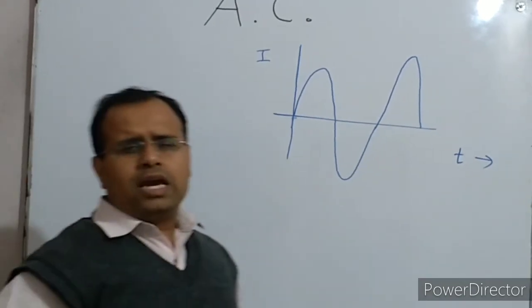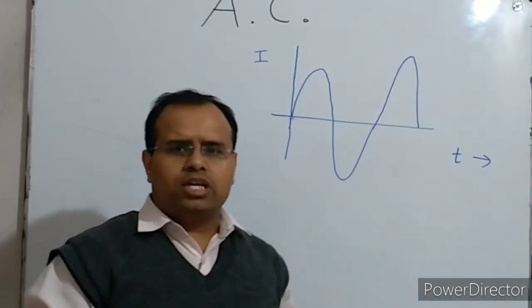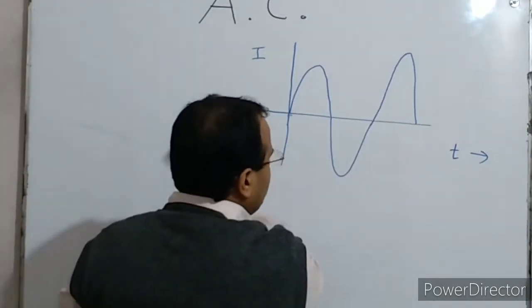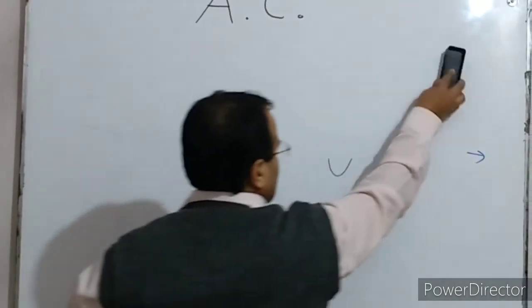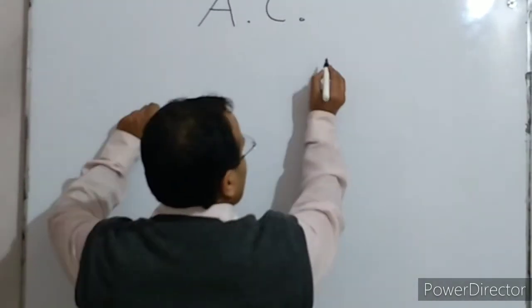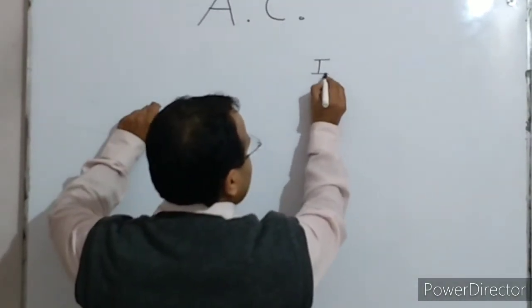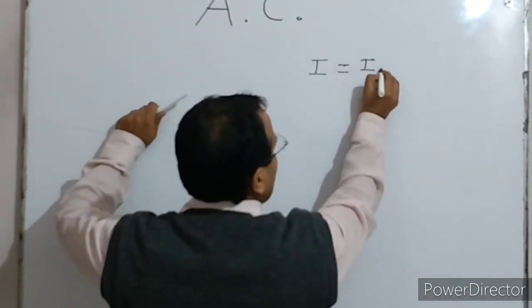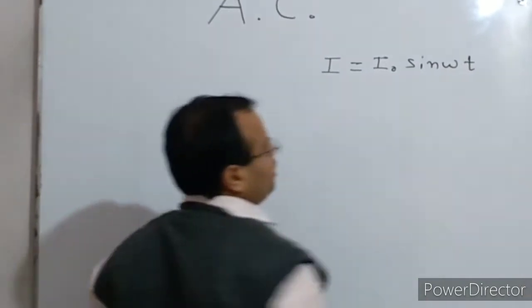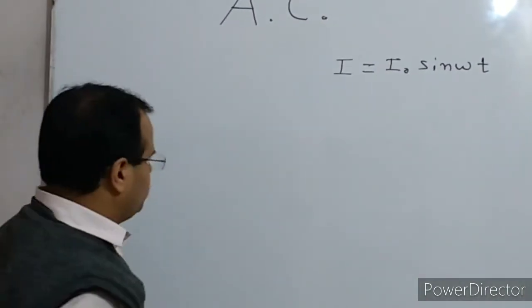Alternating current is actually repetitive, periodic in nature. So that's why it can be represented by periodic functions, either by sine or cosine. So we can write the alternating current like this: I equals I naught sine omega t. So here the alternating current is represented by a sine function.